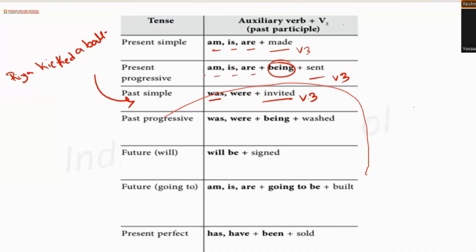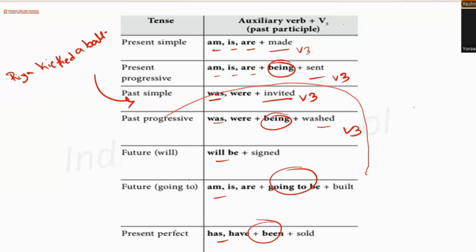One is the auxiliary verb, second is V3, that is past participle, right? We all can see that the auxiliary verbs are here, and then the V3 is here. And then from time to time we are adding being, going to be, been, depending on which tense is being used in the sentence. Got it?